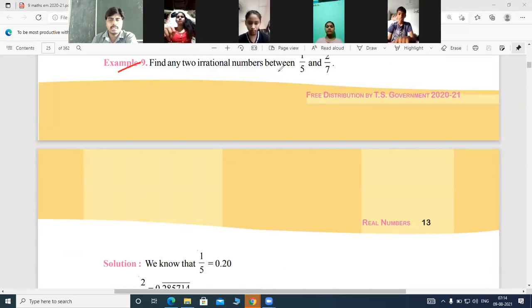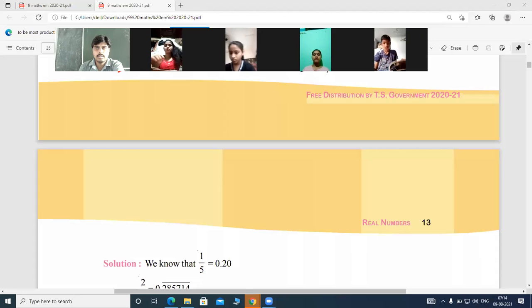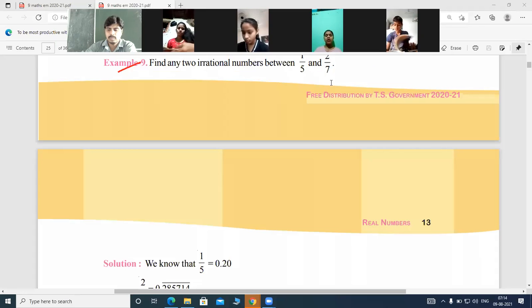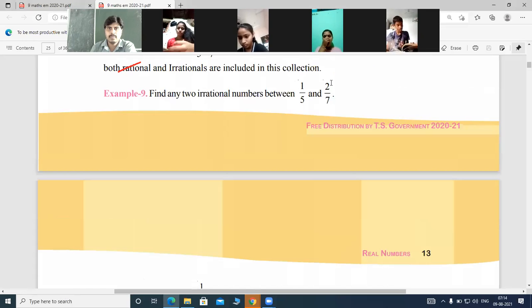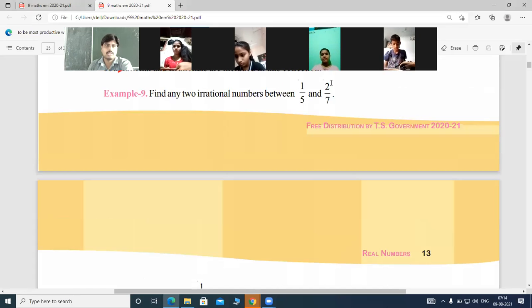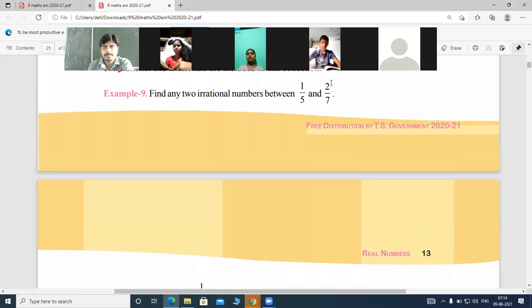Find any two irrational numbers between 1/5 and 2/7. So we know how to find the rational numbers between two rational numbers. Then what about irrational numbers?